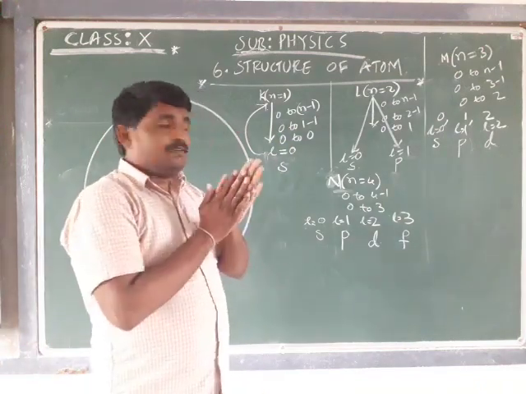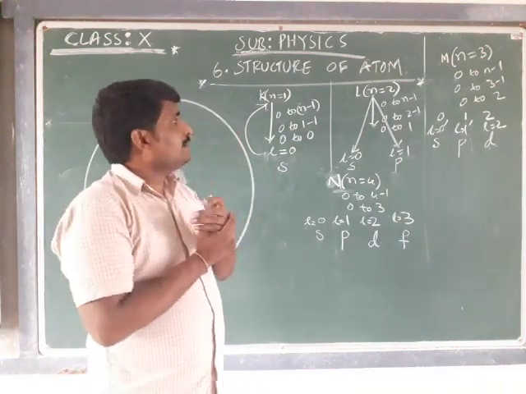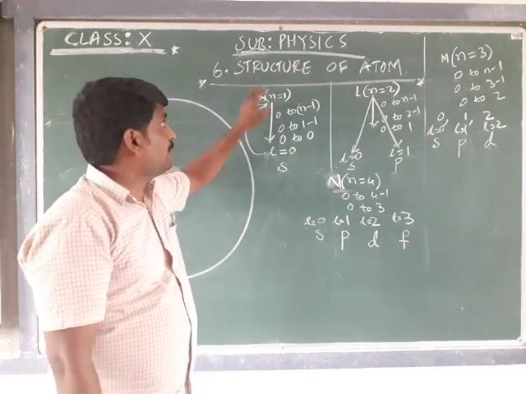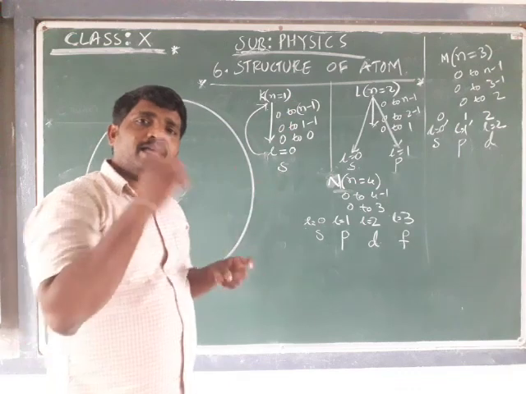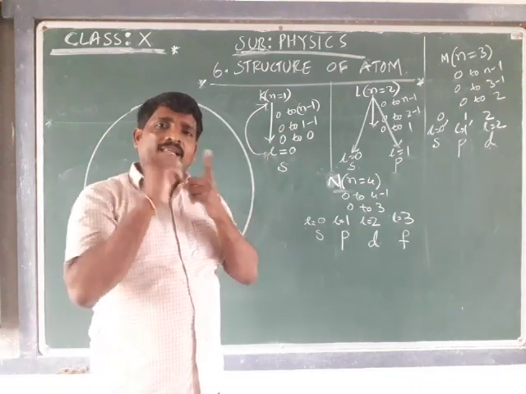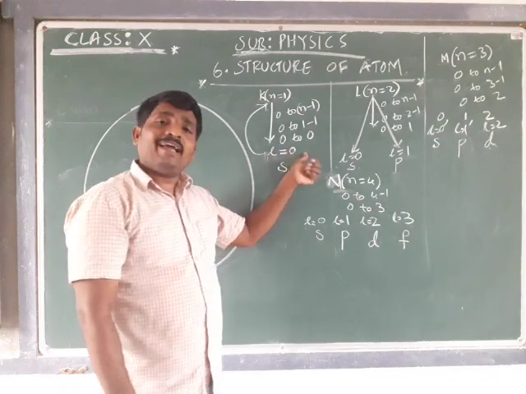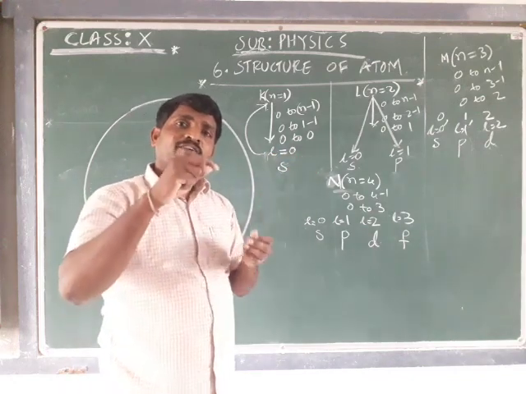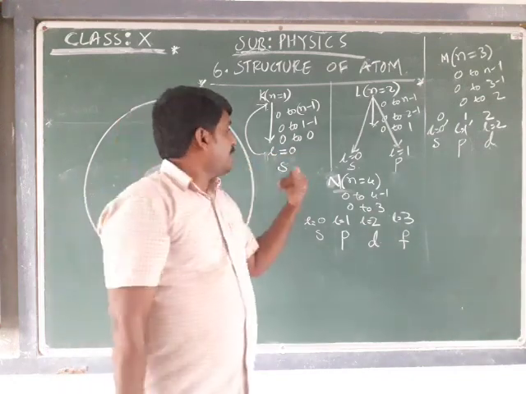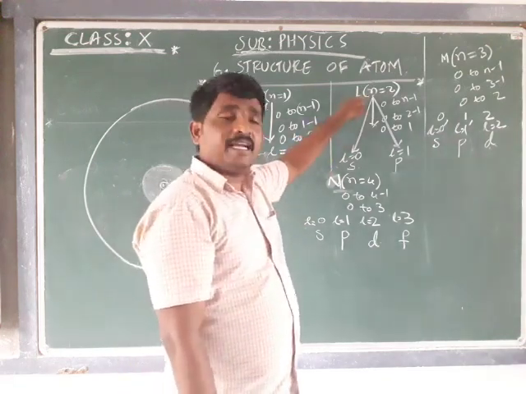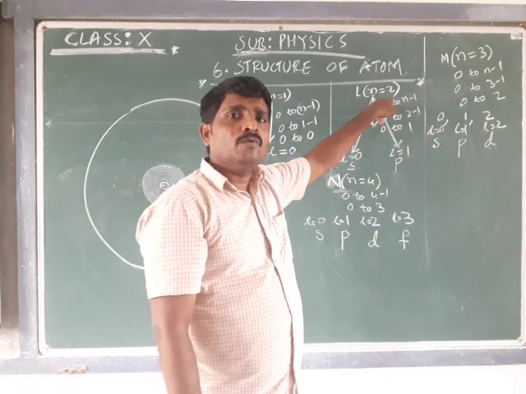Simple. If you go with the summary, for the first shell, the n value is equal to 1. As n is equal to 1, there exists one subshell where L value is equal to 0, denoted by S. And for the second shell, n is equal to 2.